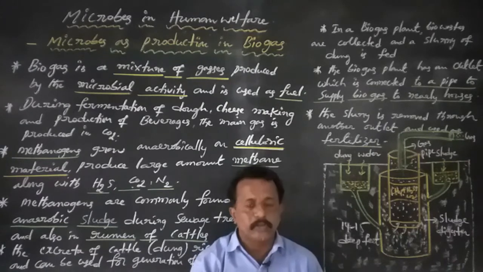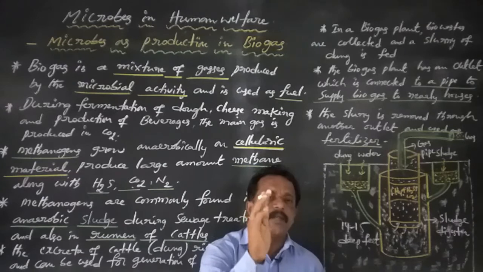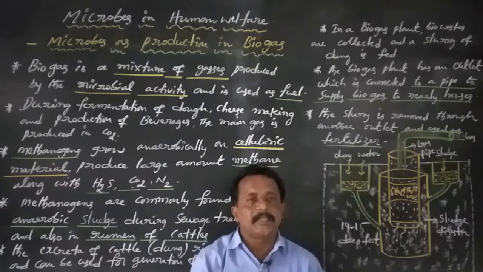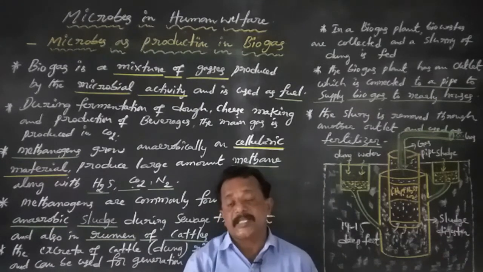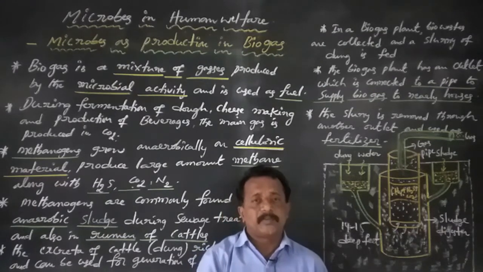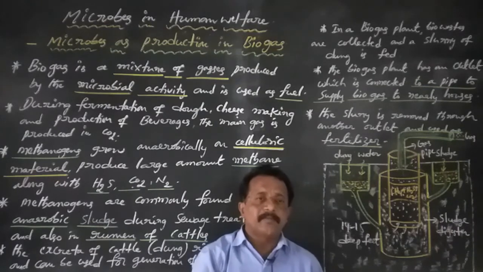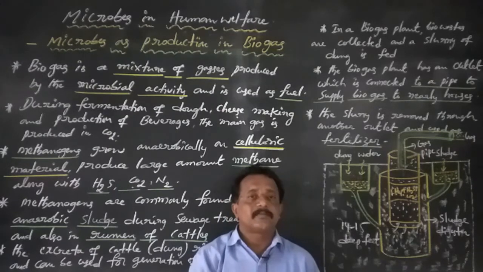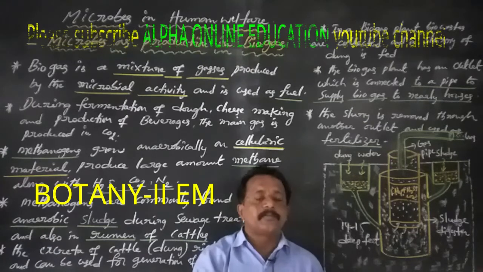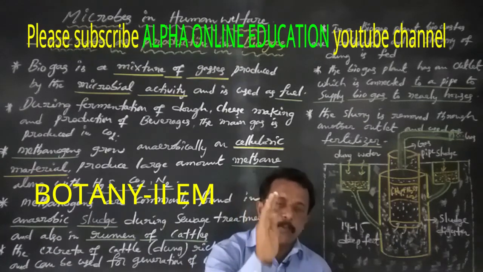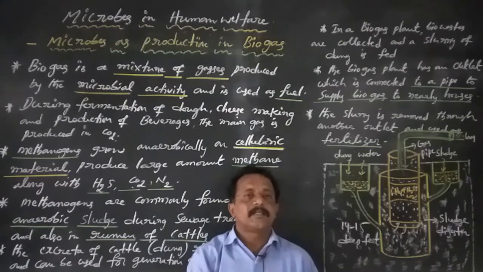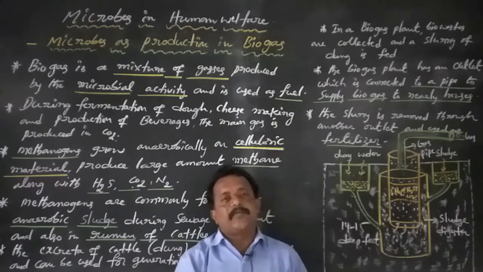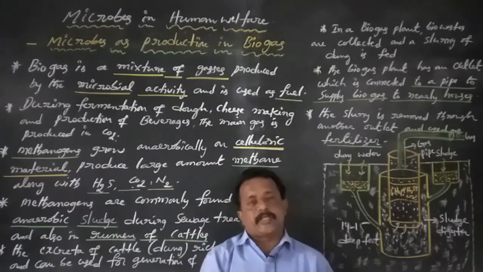The technology of biogas production was developed mainly in India due to the efforts of the Indian Agricultural Research Institute and the Khadi and Village Industries Commission.